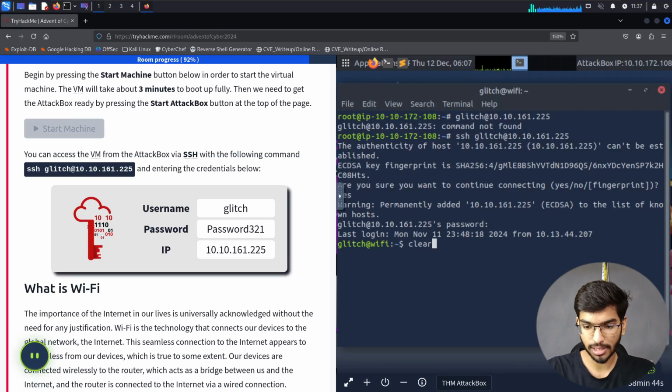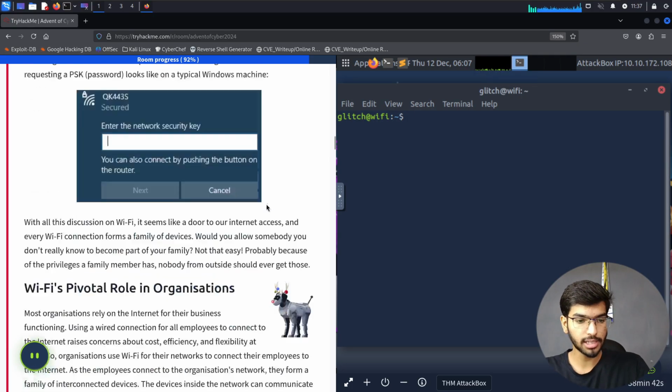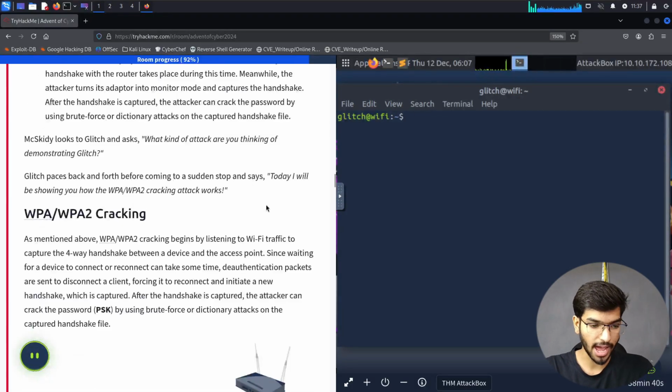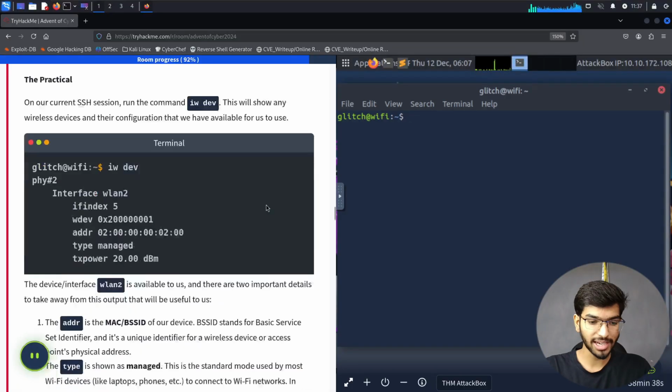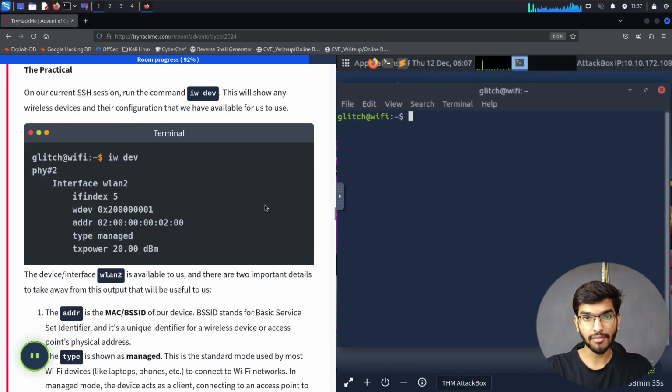So let's clear the terminal here. I'm going to keep my terminal side by side to the description of TryHackMe so that we can have an easy look at the commands and dive in with the continuity of the story. So first, let's run the command iw space dev.